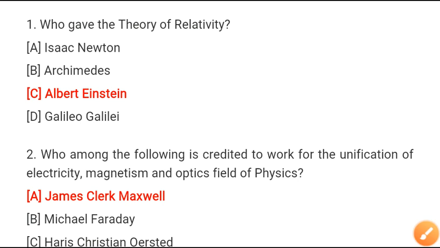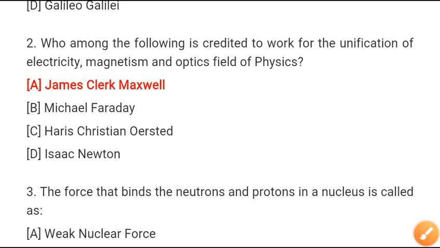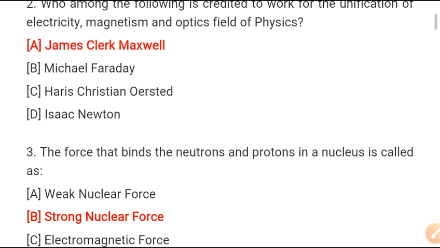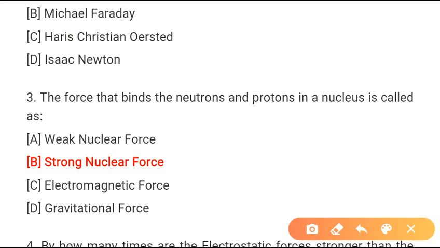Who gave the theory of relativity? Albert Einstein. Who among the following is credited to work for the unification of electricity, magnetism, and optic field of physics? James Clerk Maxwell. The force that binds the neutrons and protons in a nucleus is called a strong nuclear force.